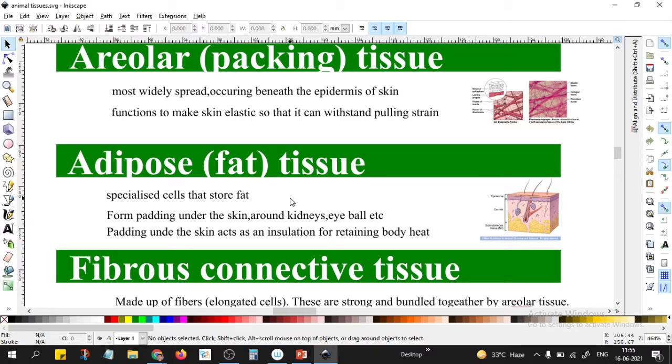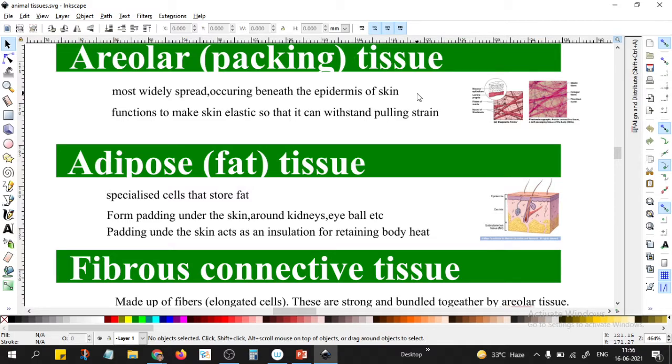It provides padding under the skin and acts as an insulator for retaining body heat. When we look at the polar bear, for example, it consumes a lot of food before the winter season, builds up a lot of body fat, and then goes into hibernation during the extreme winters.